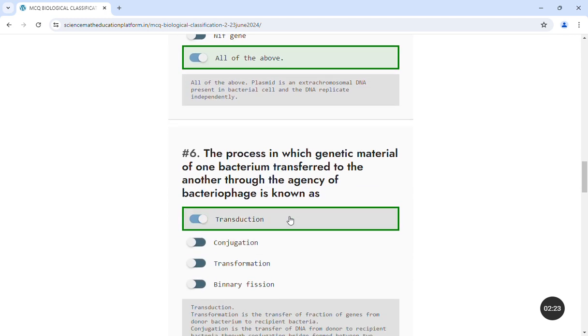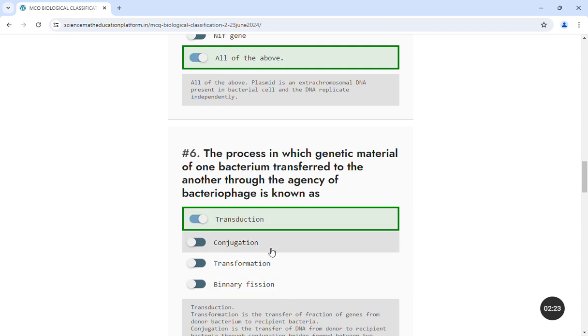Next question: the process in which genetic material of one bacterium is transferred to another through the agency of bacteriophage is known as transduction, conjugation, transformation, or binary fission. The answer is transduction. Actually, these four are the methods of reproduction in bacteria.